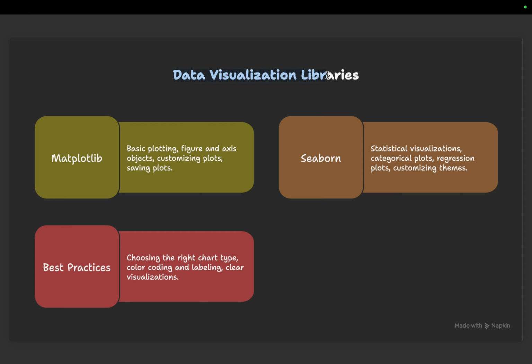Then we'll study some data visualization tools like Matplotlib and Seaborn: how you can play with the figure, how you can increase the size of the figure, what is a bar plot, and so on. In Seaborn, we'll study how you can play with heat maps, box plots, and violin plots. Different kinds of plots are there in Seaborn, which is the advanced version of Matplotlib, so we will focus more on Seaborn. The best practice is to choose the right chart, and I will tell you which chart to use at what moment.